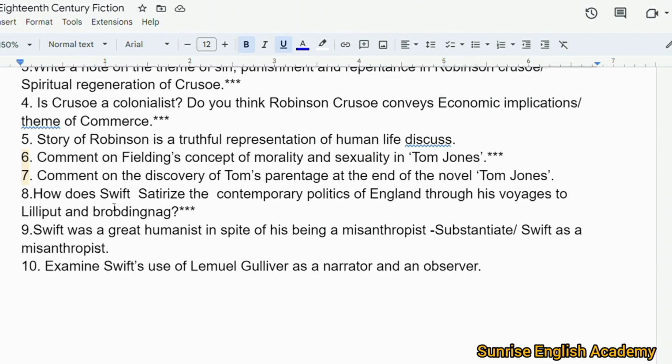8. How does Swift satirize the contemporary politics of England through his voyages to Lilliput and Brobdingnag? 9. Swift was a great humanist in spirit despite being a misanthropist. Substantiate Swift as a misanthropist. 10. Examine Swift's use of Lemuel Gulliver as a narrator and an observer.